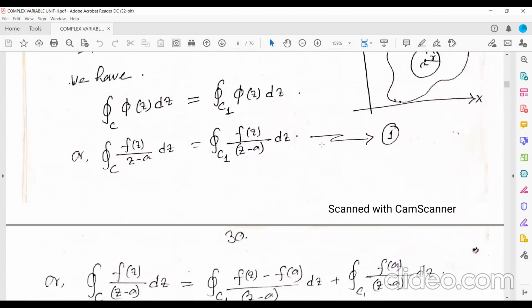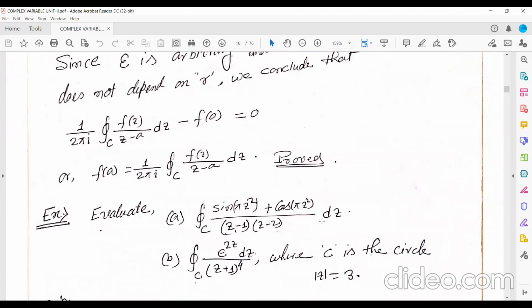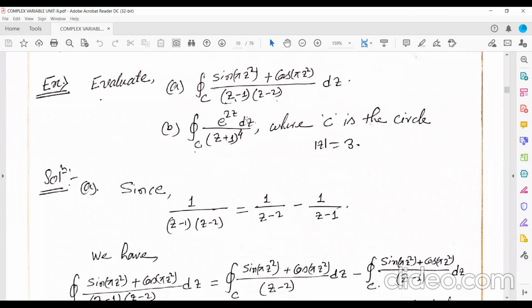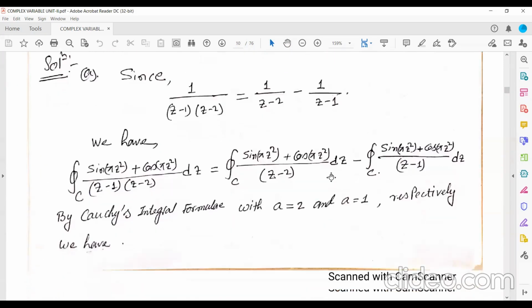So on this, the second problem is: integrate e to the power 2z by (z plus 1) to the power 4 dz, where C is the circle mod z equal to 3.